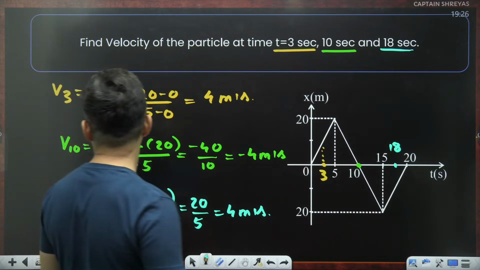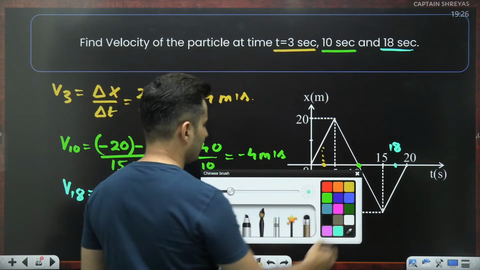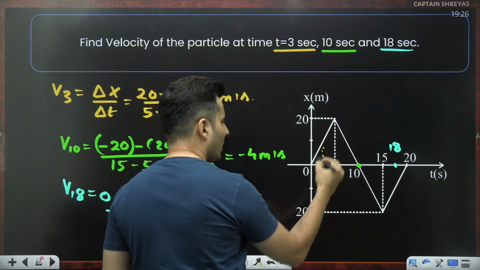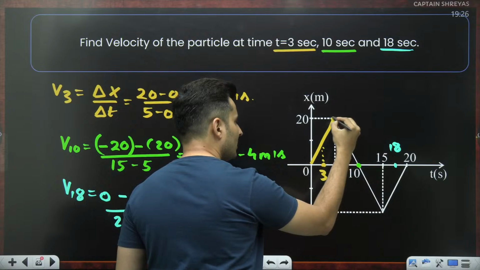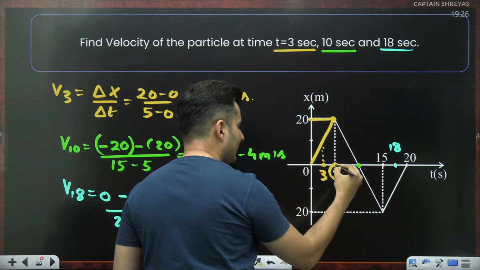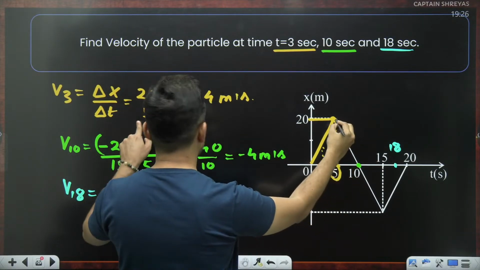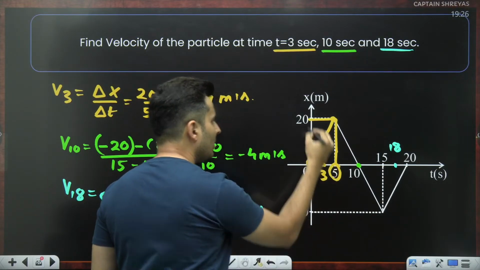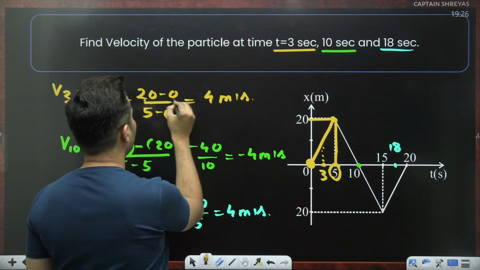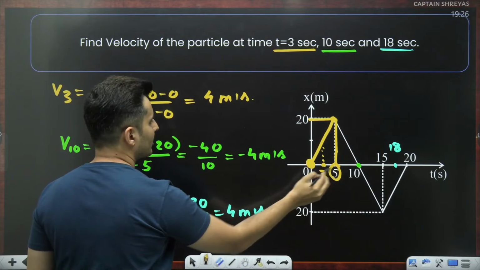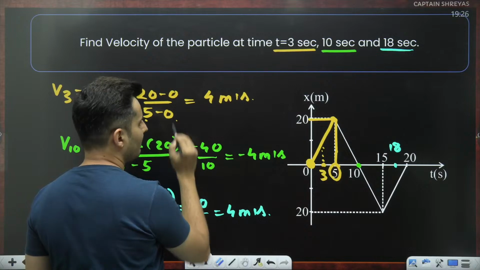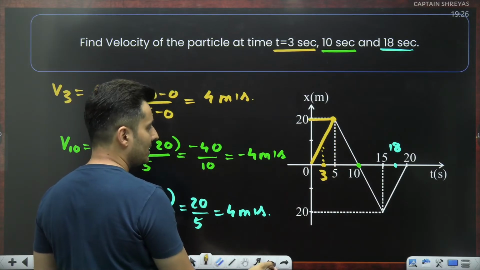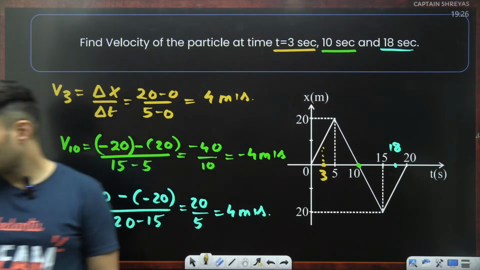V3 part is confusing. Okay, V3. Just check this. Be it 3 seconds, 4 seconds, or 2 seconds, the slope is the same. This is your final at 5 seconds. At 5 seconds. And initially at 0, your velocity was 0. So y2 minus y1, 20 minus 0. Correct? X2 minus x1, which is 5 minus 0. That's all. So 20 by 5 is basically 4. Now is it clear, Naina and everyone?